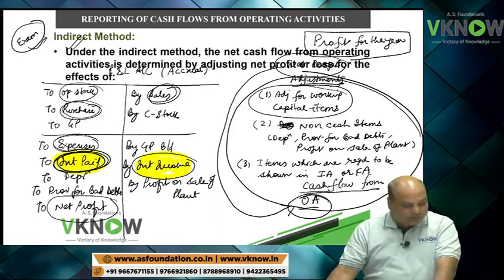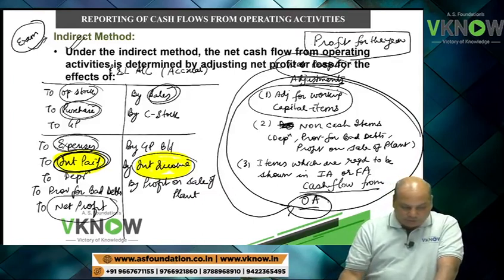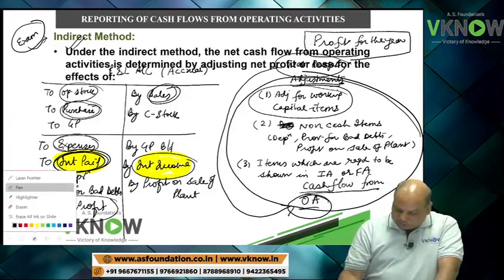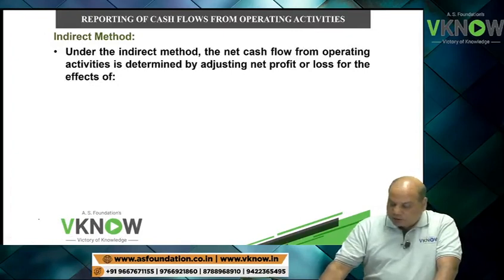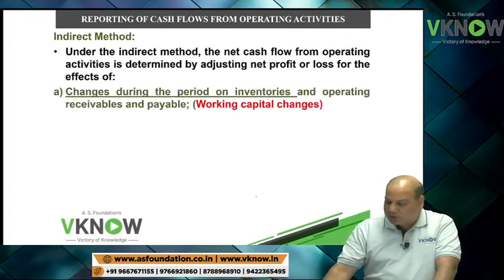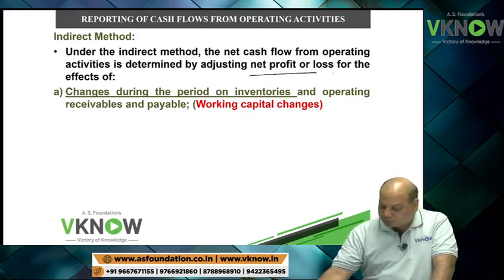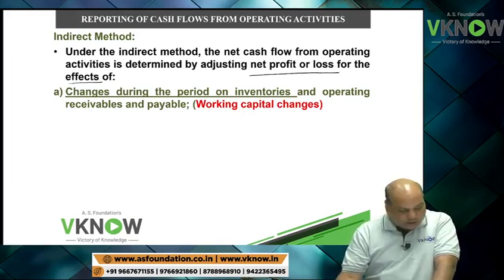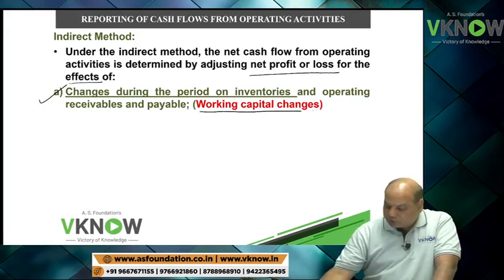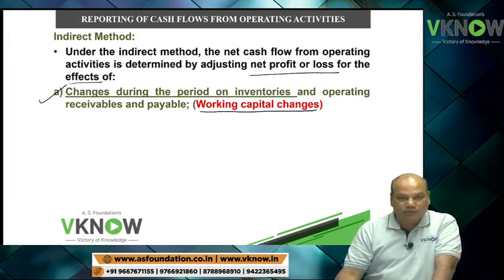Now first let us read these few lines and then we'll go to the next discussion. Indirect method: under the indirect method, net cash flow from operating activities is determined by adjusting net profit or loss for the effect of three types of adjustments. One is called working capital changes.